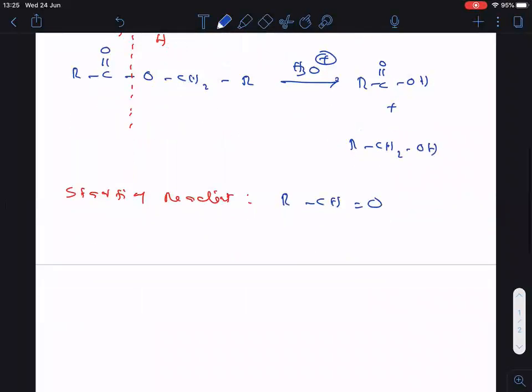Clear? Next, what are the final products that we got here? The final product is RCOOH plus RCH2OH.